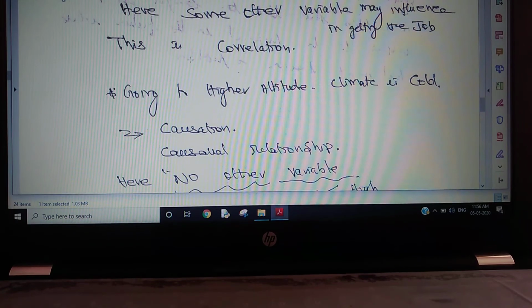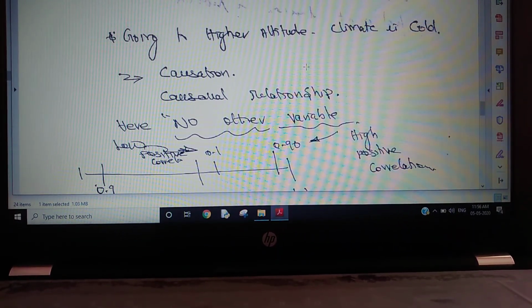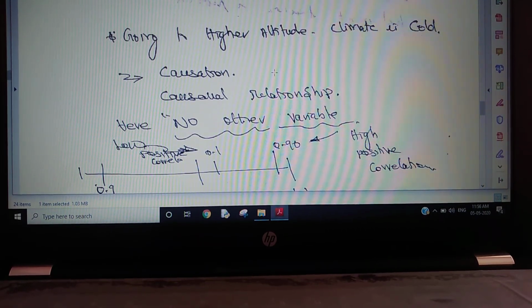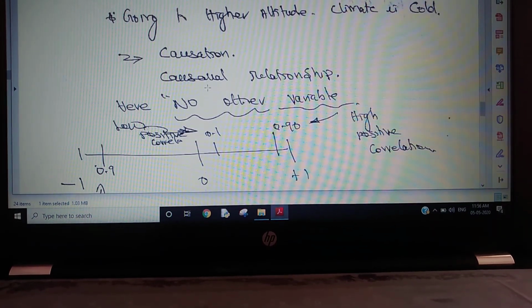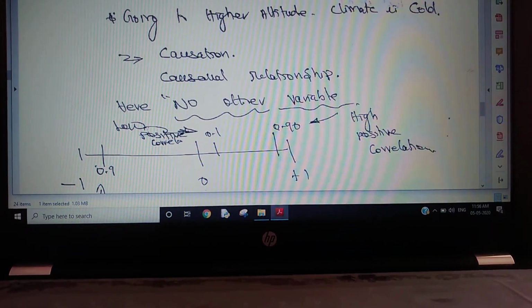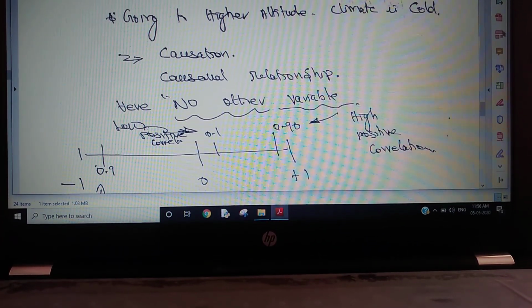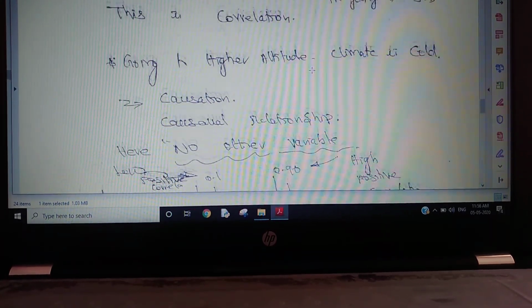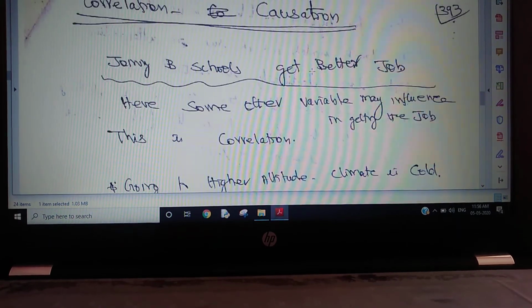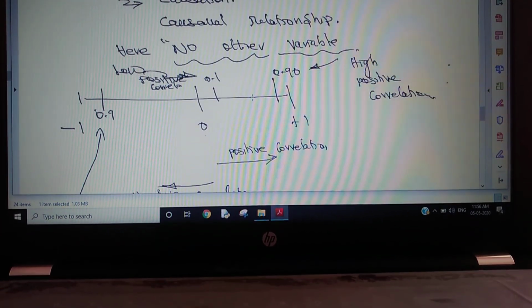But another example is causation, or causal studies. Going to a higher altitude, the climate is cold. As long as you go to a higher altitude, definitely the climate is cold, because there is no other variable and no other relationship that makes the climate cold. You go higher in altitude, the climate is cold. No other variable, this is causation. That means under correlation we can't say it is the only reason, but in causation we have to say it is the only reason.